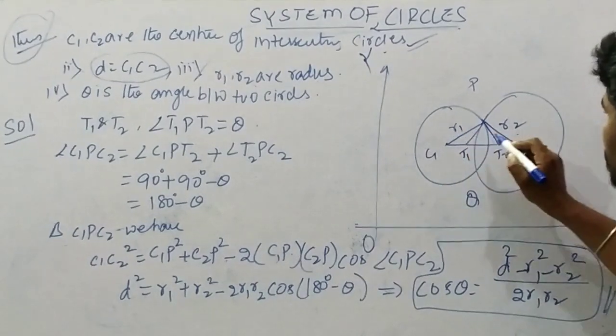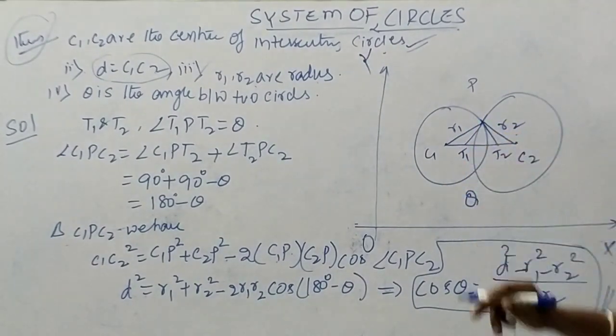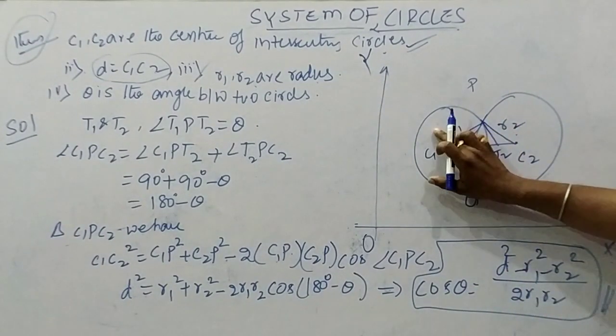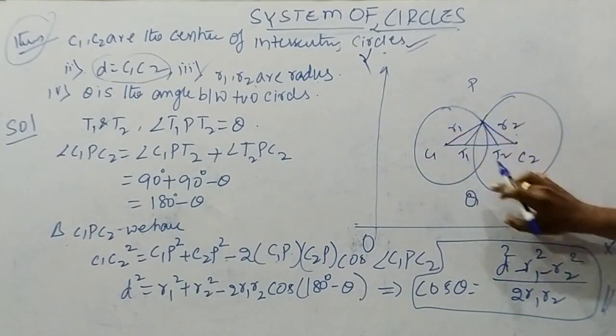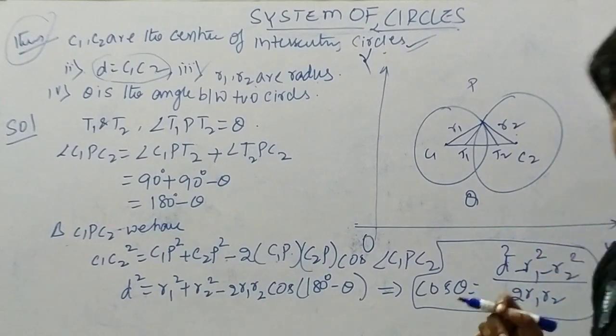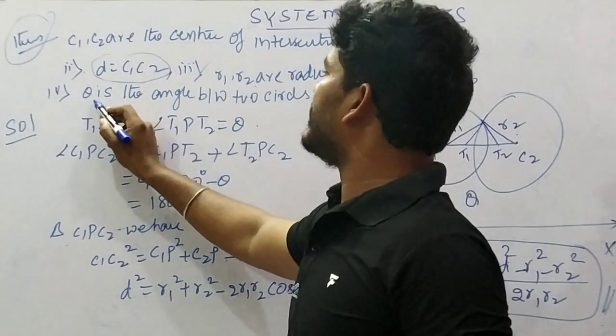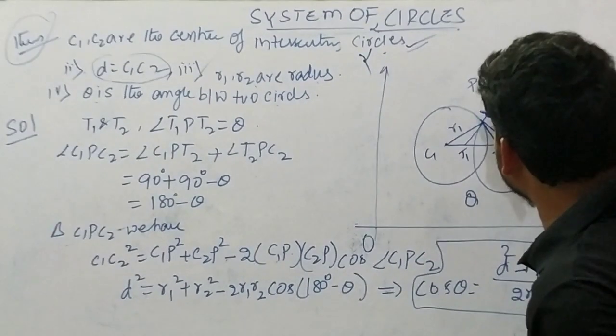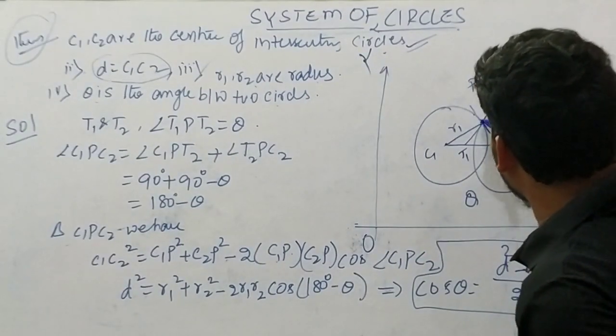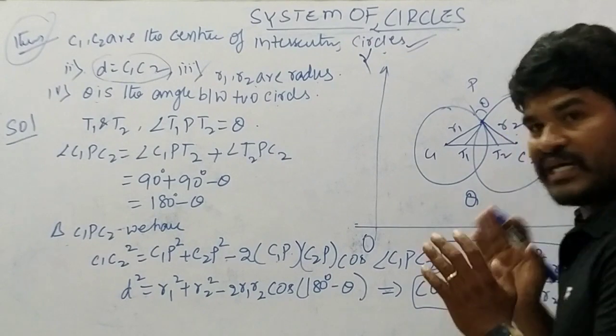This is R1, this is R2. Both are the radius of each circle. The first circle's radius is R1, and the second circle's radius is R2. In the same way, theta is the angle between the two circles. This is theta, the angle between the two circles.